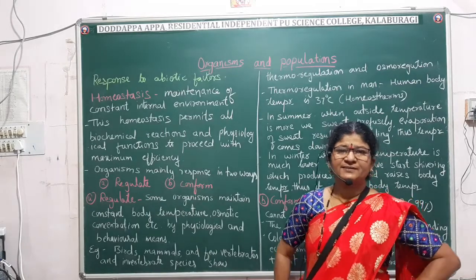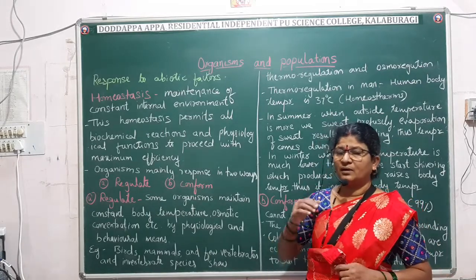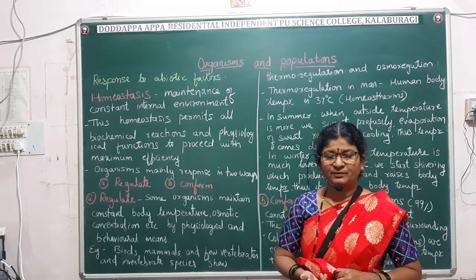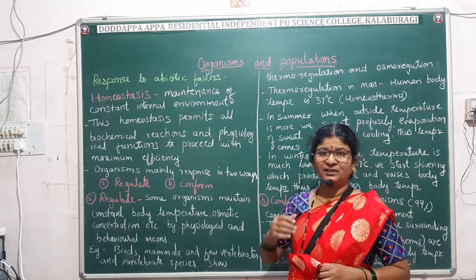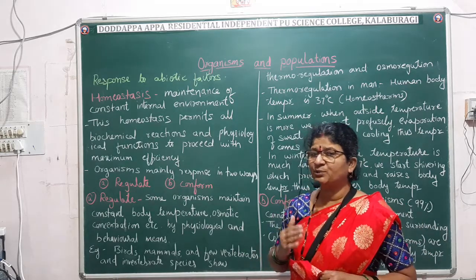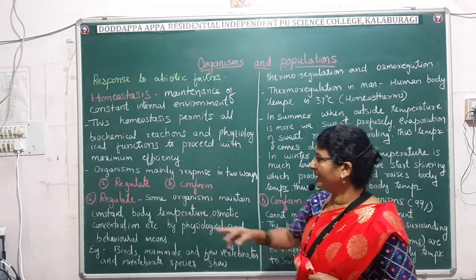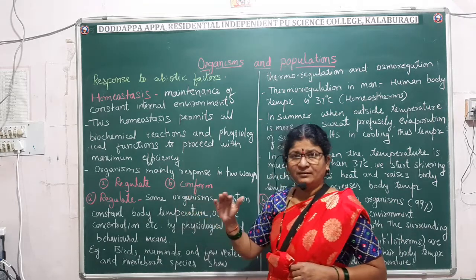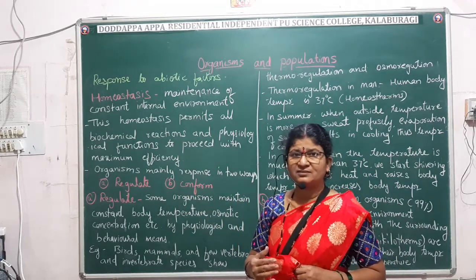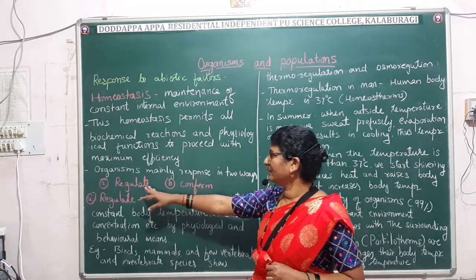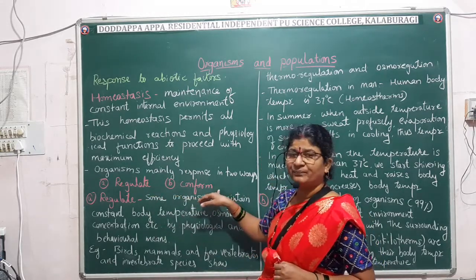Now let us know the response of the organisms towards the abiotic factors. Organisms will respond to the abiotic factors mainly in two ways, that is, regulate and conform.